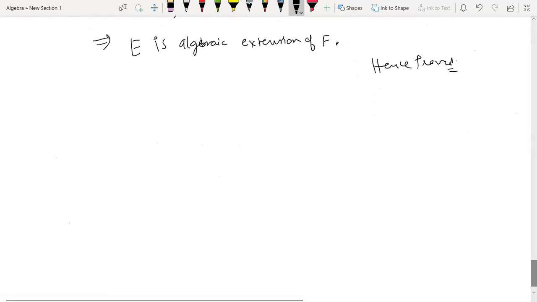So now the question is, is the converse true? This is the question we always ask whenever we prove something. Is the converse true? So the answer is no.